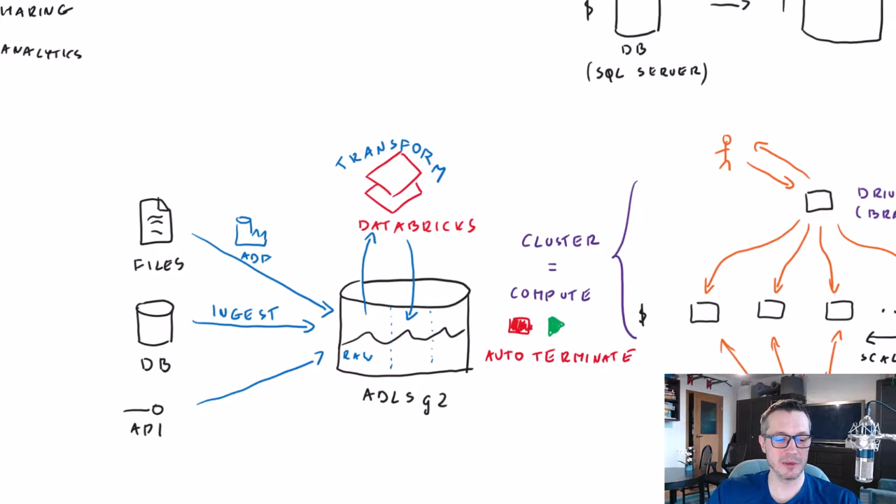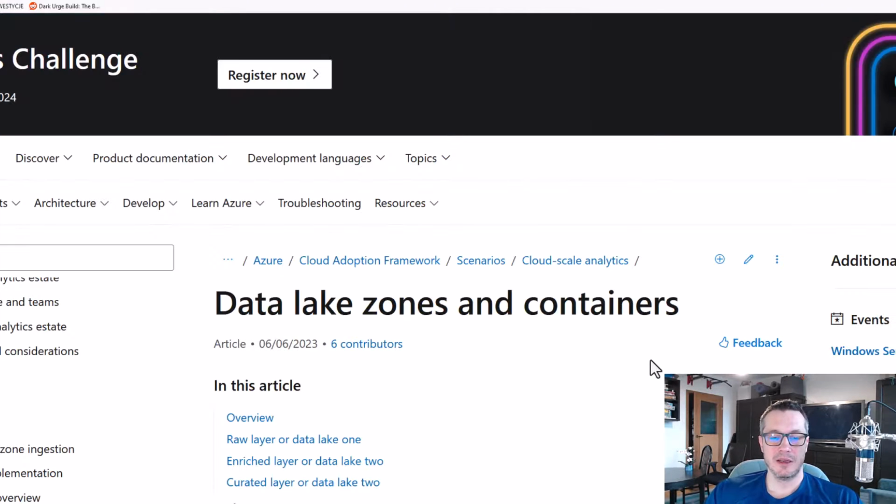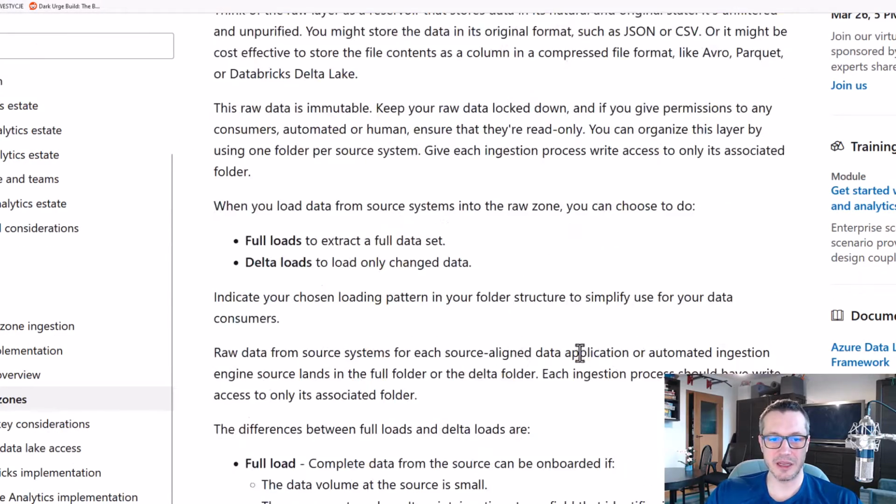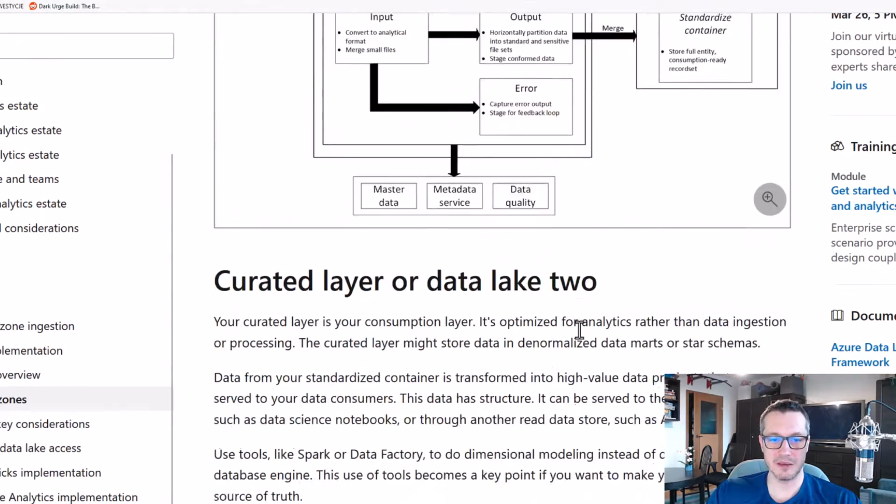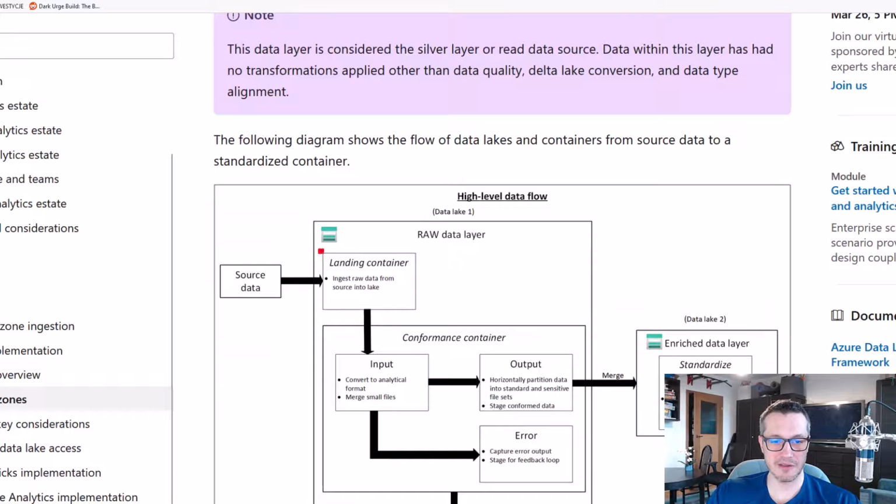So it would simply reflect what Microsoft says in their data lake design. We have our raw data, and we just save it as an analytical format inside this conformed container. That's it for today, nothing more.